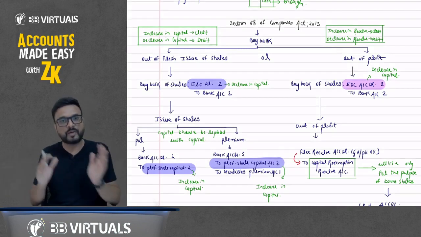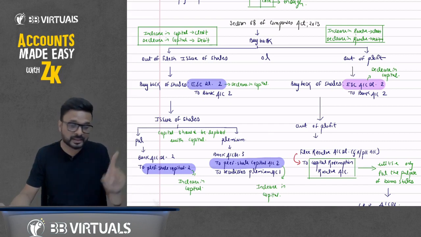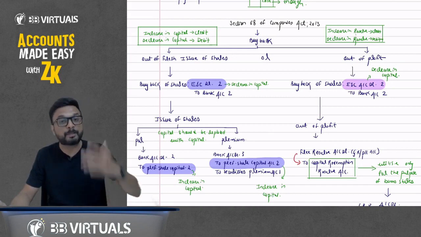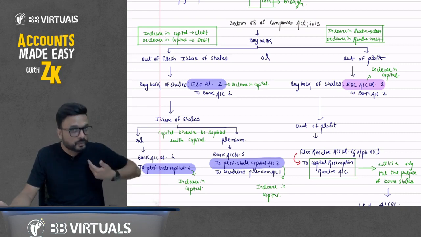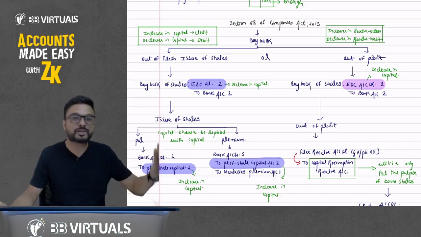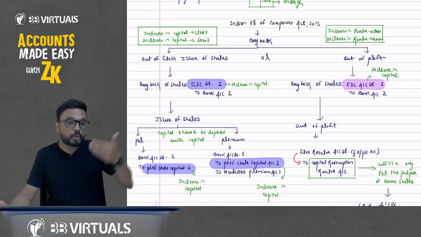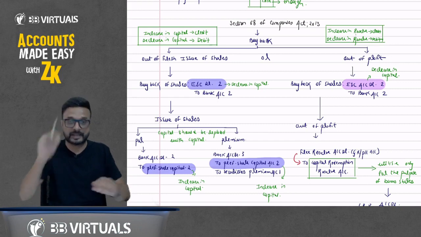But right now you have to understand there are two ways to do the buyback. Section 68 does not talk about the source of fund. It talks about the replacement of capital with capital. The first way: we do the buyback, but at the same time we make a fresh issue of shares in the market. So capital is replaced by capital, because when we do the buyback we reduce the capital, and when we issue the shares in the market we increase the capital.